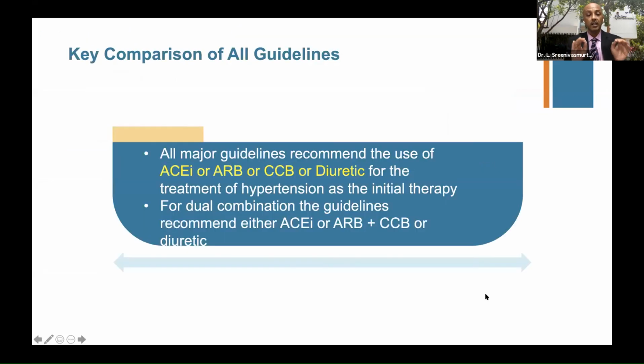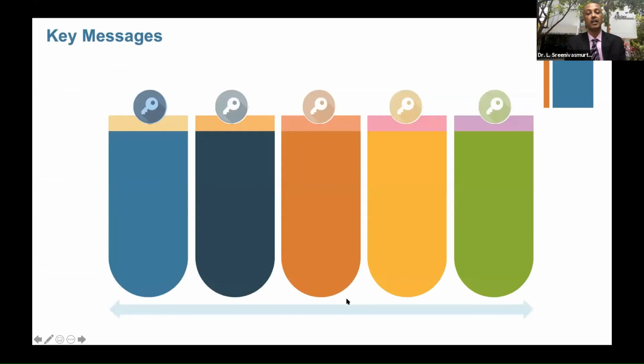To finally compare, all major guidelines recommend the use of ACE, ARB, CCB, or diuretics for the initial treatment, and FDCs are encouraged, combining ACE or ARB with CCB or diuretics. And finally, to summarize, out-of-office BP measurements are encouraged, ABPM or home BP, to diagnose.